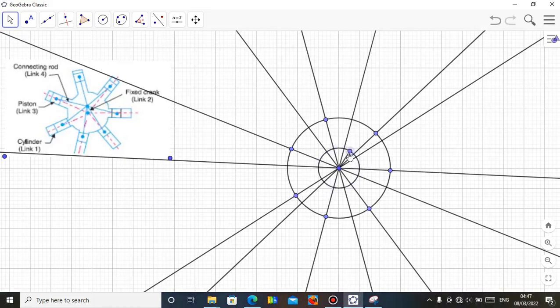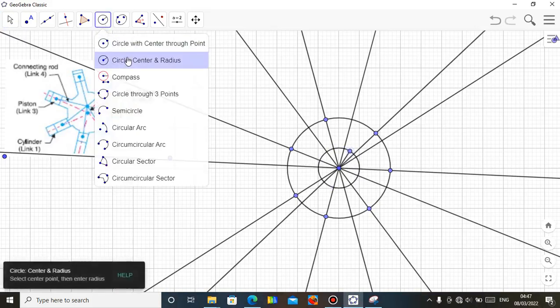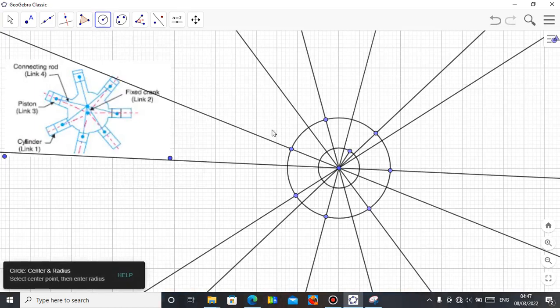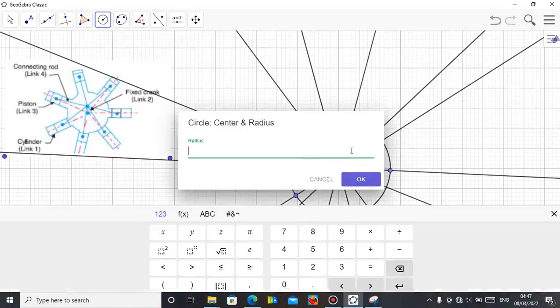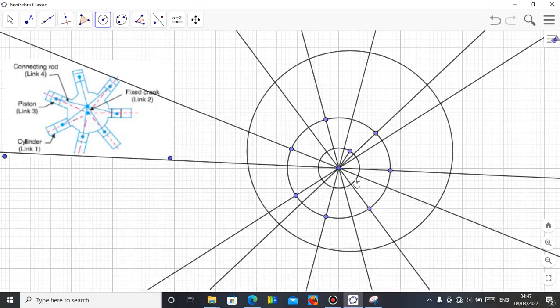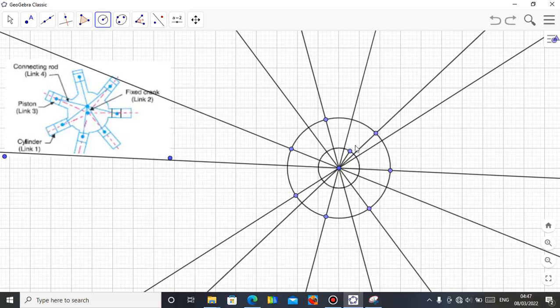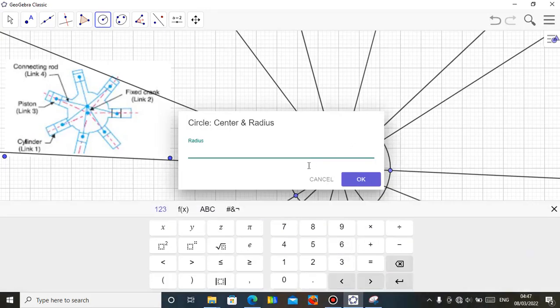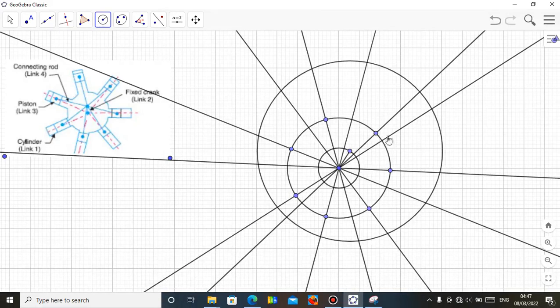So what I need now is simple. This crank now, I need a circle from it. Then the center of the circle will be this. Then I need a radius. Let me try radius 5 and see the length. Alright, I think radius 5 should be okay. Or let me reduce it. Let me undo it. Let me take radius 4.5. Okay, so radius 4.5 should be okay.